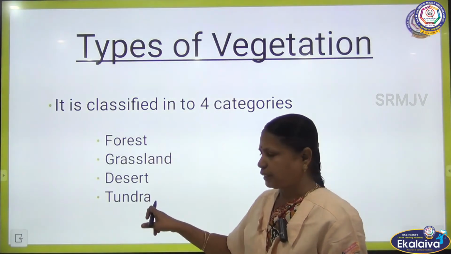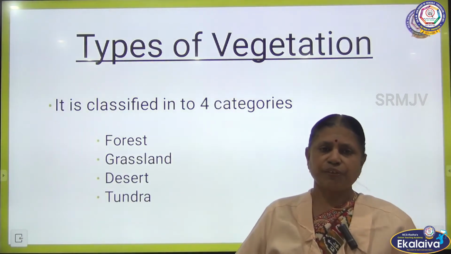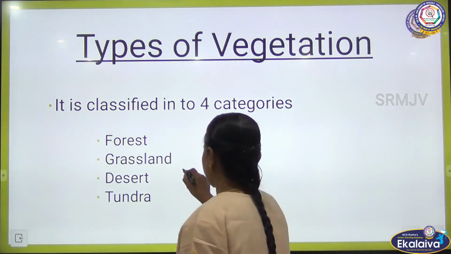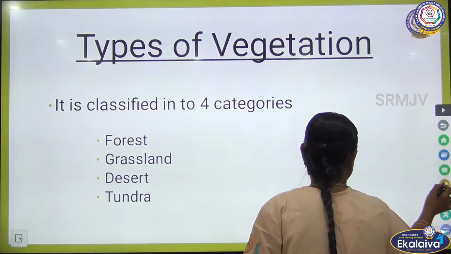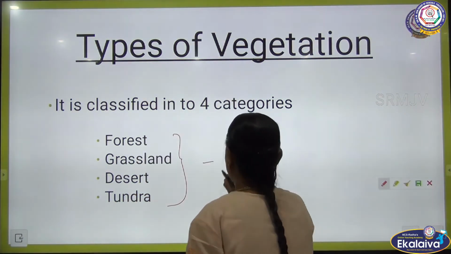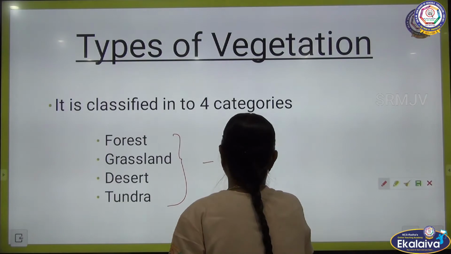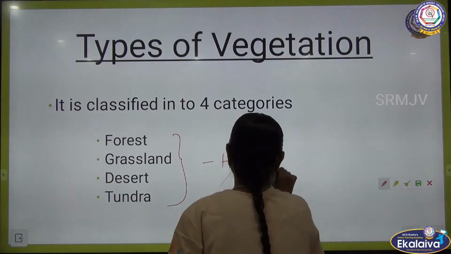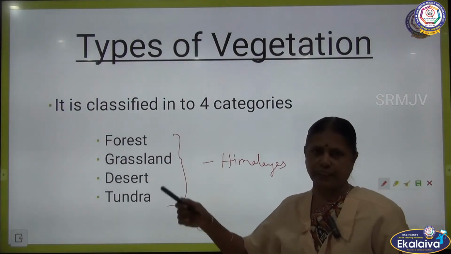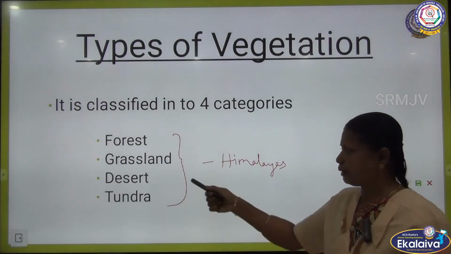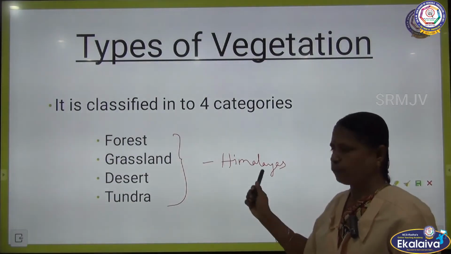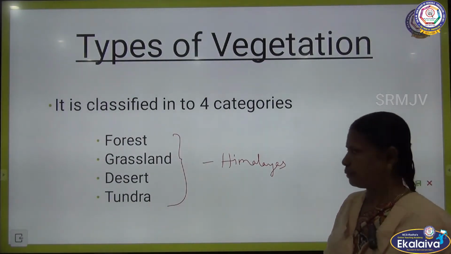Now, all these types of vegetation will be different in different places. In some areas only forest will be there, in some areas only grasslands, in some areas only desert and some only tundra. But all these types of vegetation we can see only in the Himalayas.